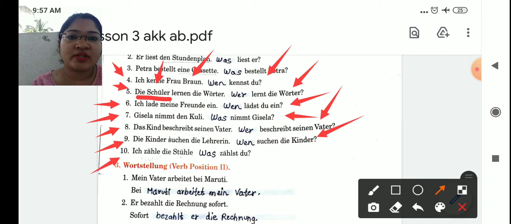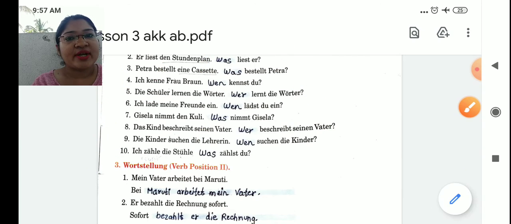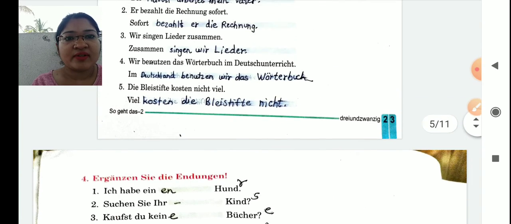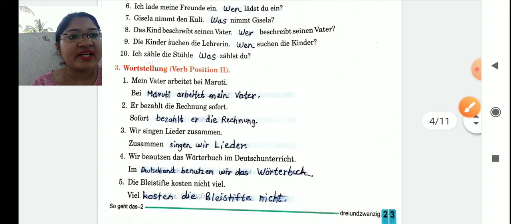Wen suchen die Kinder? Whom are the children searching for? Die Lehrerin, accusative. Ten, ich zähle die Stühle. I am counting the chairs. Was zählst du? Stühle, accusative things. So I hope students the accusative case is clear to you. Now let's solve some more examples. What are they asking us?